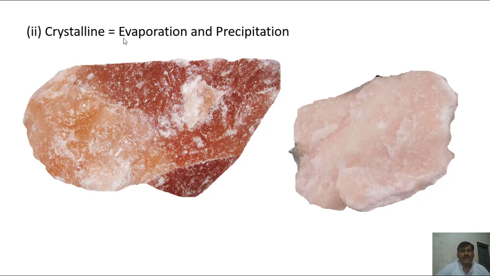This is a change that results from evaporation and precipitation. When sea water contains different types of salts, and evaporation takes place, these salts are left behind on the surface of the soil and change into crystals, and crystalline rocks are formed. These are the best examples of crystalline rocks. This is actually rock salt, and this is gypsum.